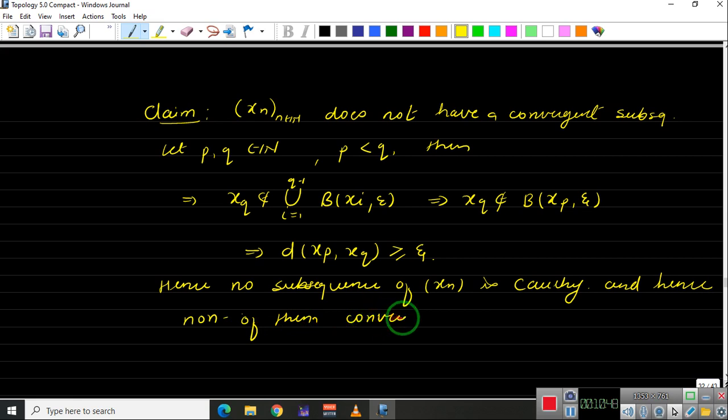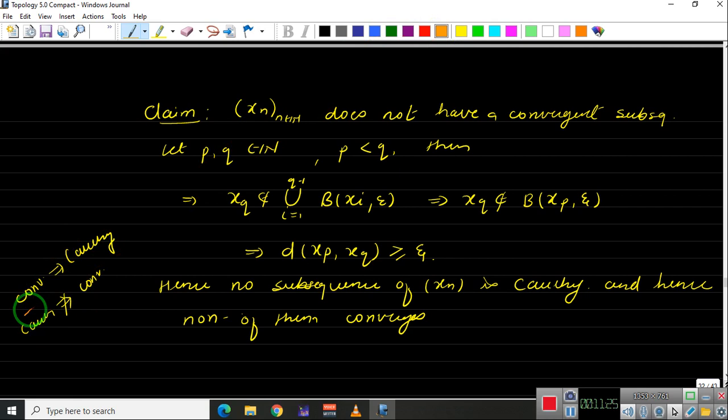None of them converges, right? Now we are saying this because we know that every convergent sequence is Cauchy, but every Cauchy sequence need not be convergent. Remember that. So here we have convergent implies Cauchy, but remember that Cauchy need not imply convergent. And if every Cauchy sequence is convergent, then we say that the space is complete. Okay, remember this fact.